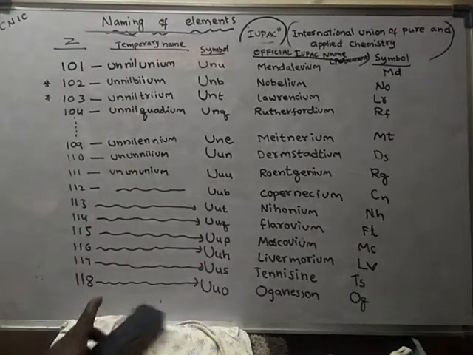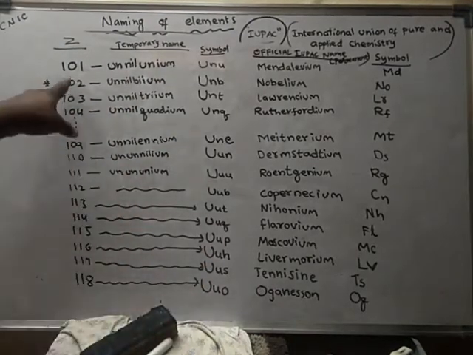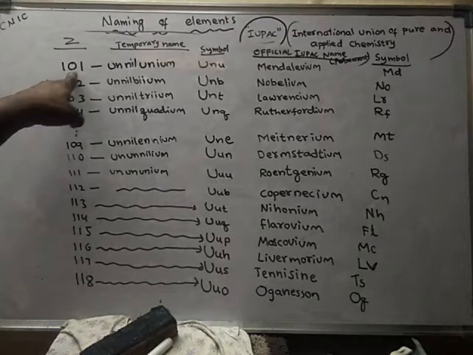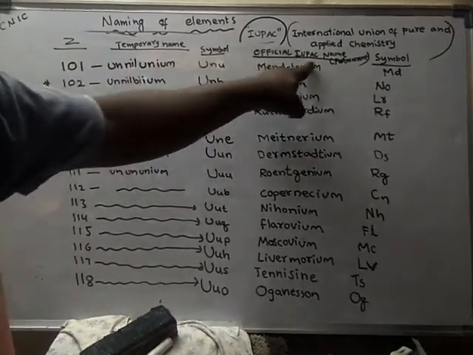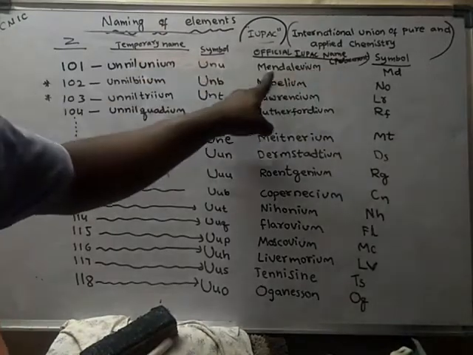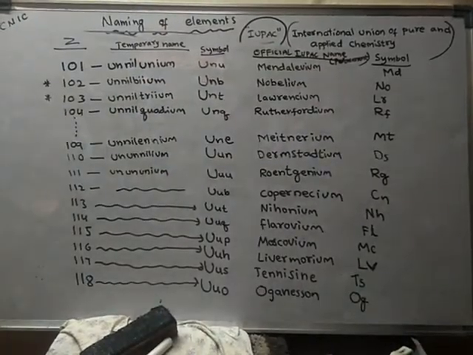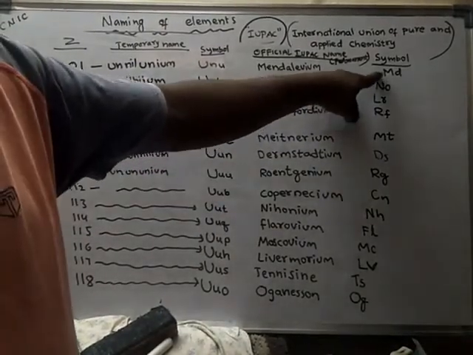After the inquiry of the discoverer, the element was given its permanent, official IUPAC name, Mendelevium, and its permanent symbol is MD.